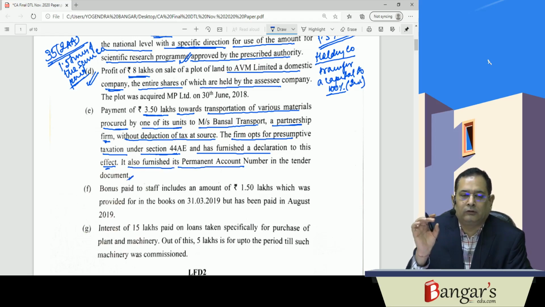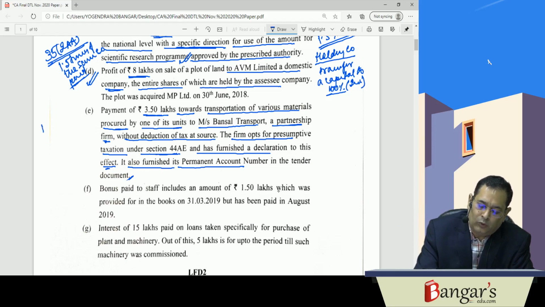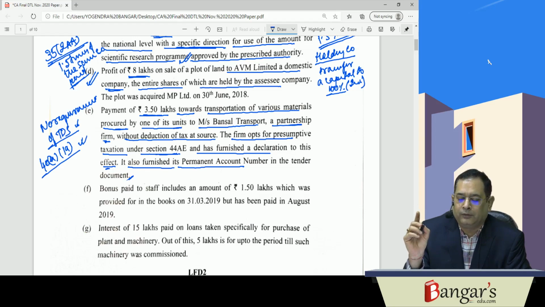Now here, since the firm has opted for the provisions of 44AE, it must be owning not more than 10 goods carriages, and since it has given this declaration as well as a PAN, there will be no requirement of TDS in such a case. When there is no requirement of TDS, then provisions of 40A(1)(a) won't be applicable, and no disallowance can be attracted in the hands of the company while making payment of freight of rupees 3.50 lakhs.